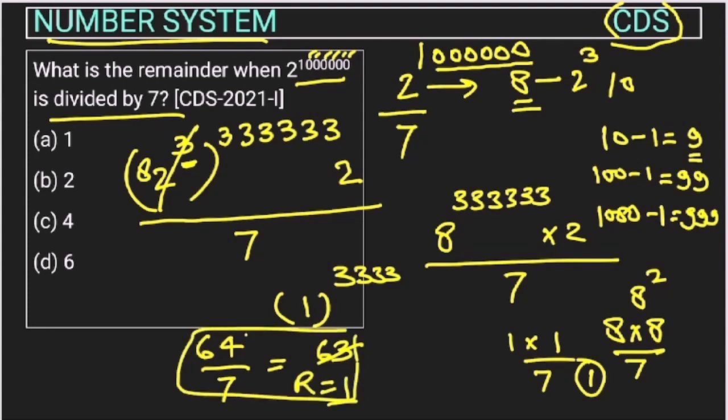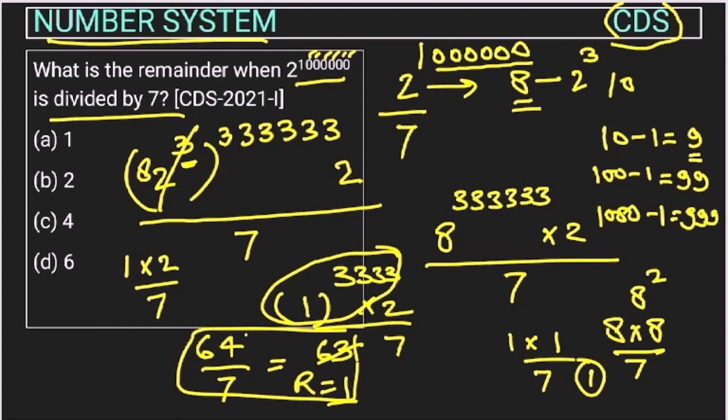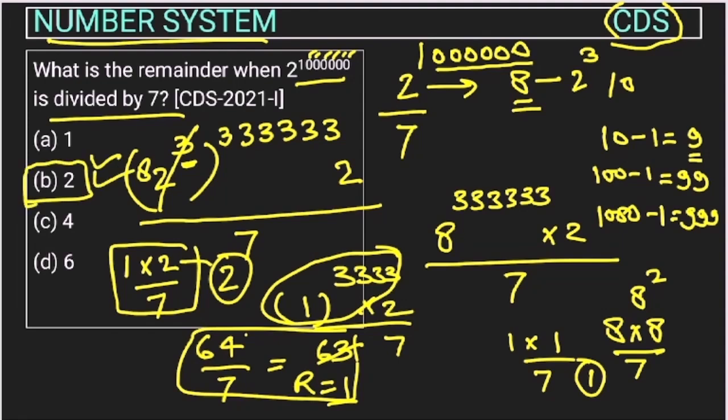The same approach we are using. So this will be 1 into 2 upon 7. So no matter what the power of 1 is, this will be 1 only, right? So this will be 1 into 2 upon 7. Now this 2 is not divisible by 7, so the remainder will be 2 only. So the answer of this question is option, okay?